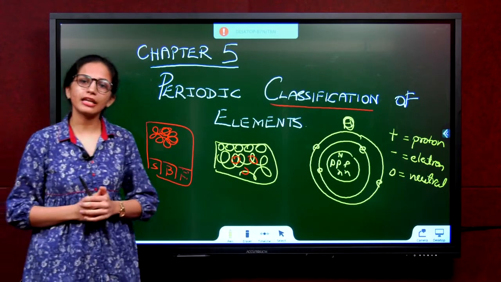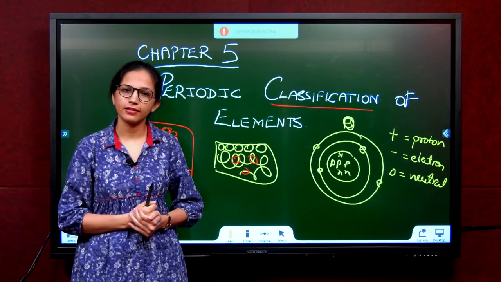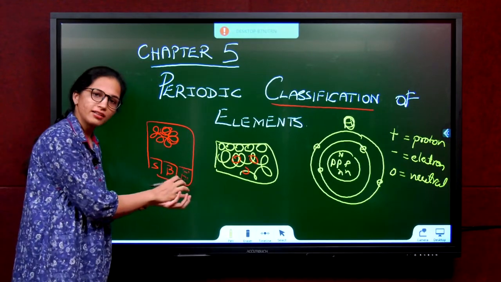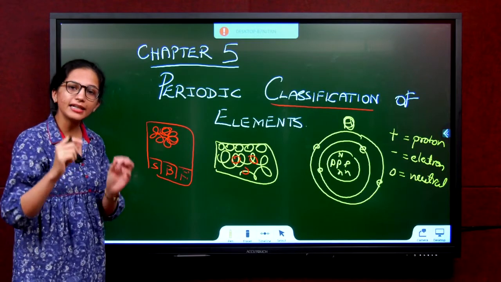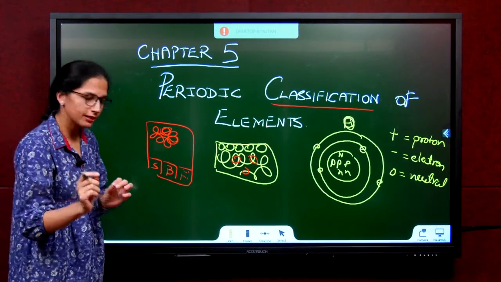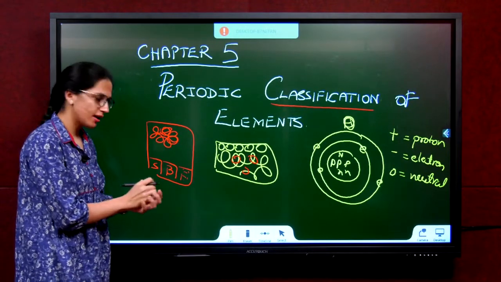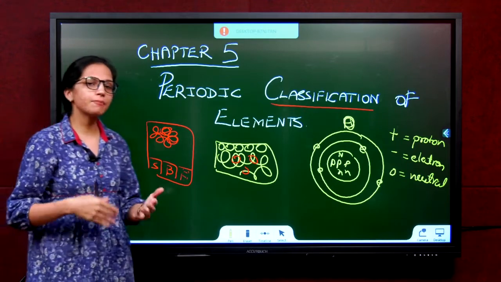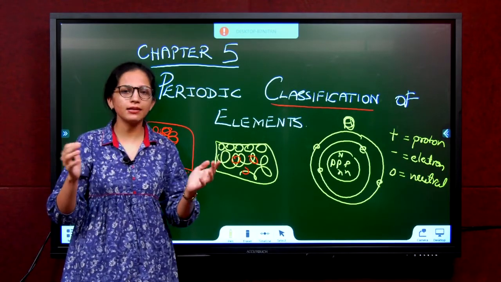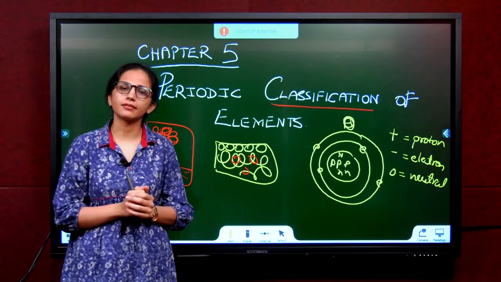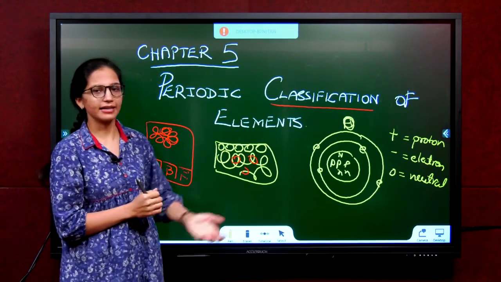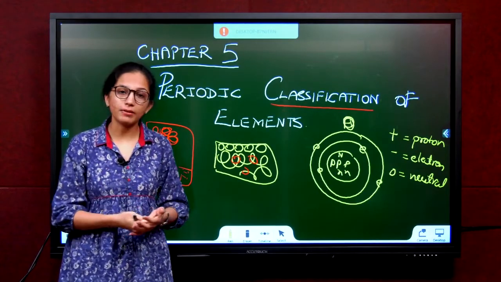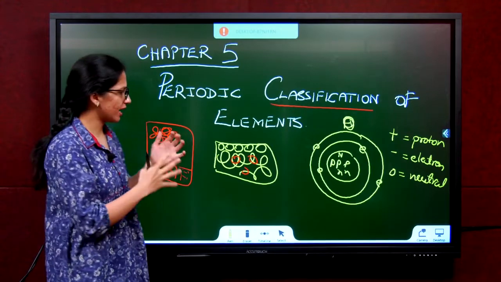Now the next question came, how do we classify it? Should I classify on what basis? If I am keeping all food items together, what are we doing? All the items that have the same property are put together. Agreed? All the items that have the same property are put together. So we have to see the properties and see whoever has similar properties, put them together. That is what we decided. There are different techniques on which we decide how to classify, which property. So we have different conditions.